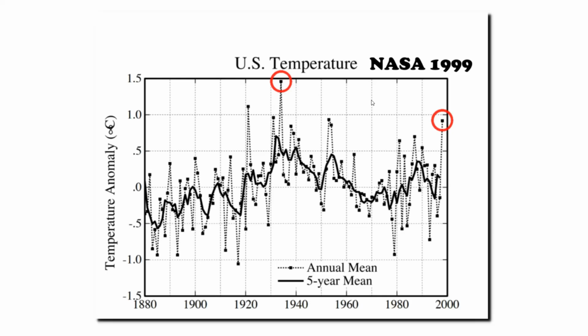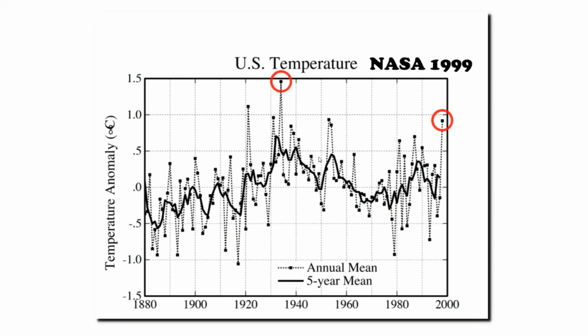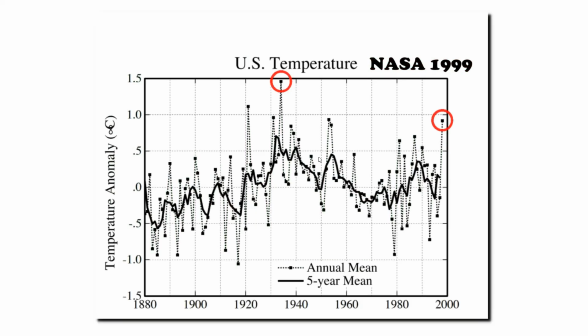This was their U.S. temperature graph in 1999, showing long-term cooling. But they've since altered the data and now show warming over the same interval. I'm going to flash back and forth between the two graphs a few times. 2019, 1999. 2019, warming. 1999, cooling. This alteration of data has been done right in front of the public, but few people remember.